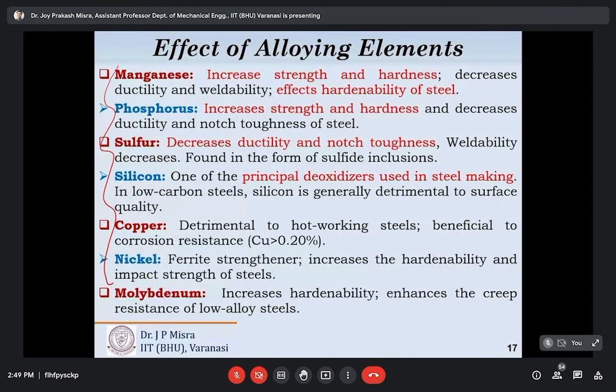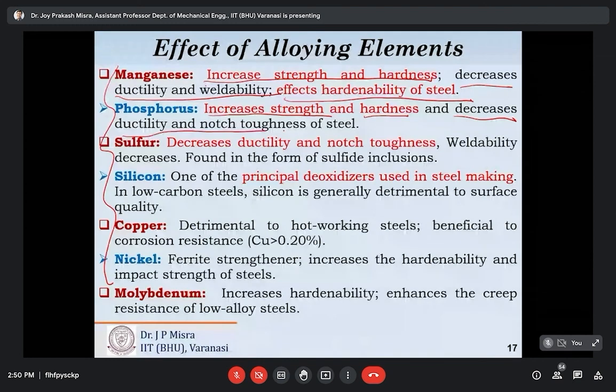For example, manganese increases strength and hardness, and decreases ductility and weldability. Okay, so it affects the hardenability of the steel. On the other side, phosphorus increases strength and hardness and can decrease ductility and notch toughness of steel. Okay.